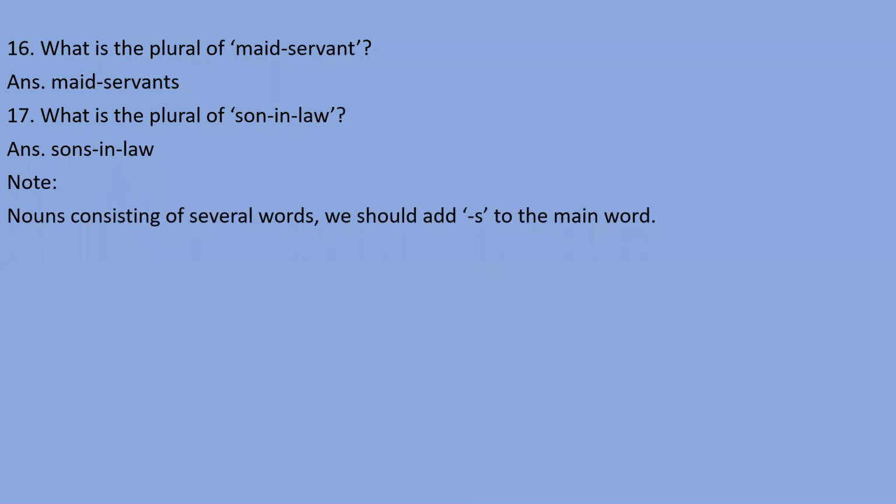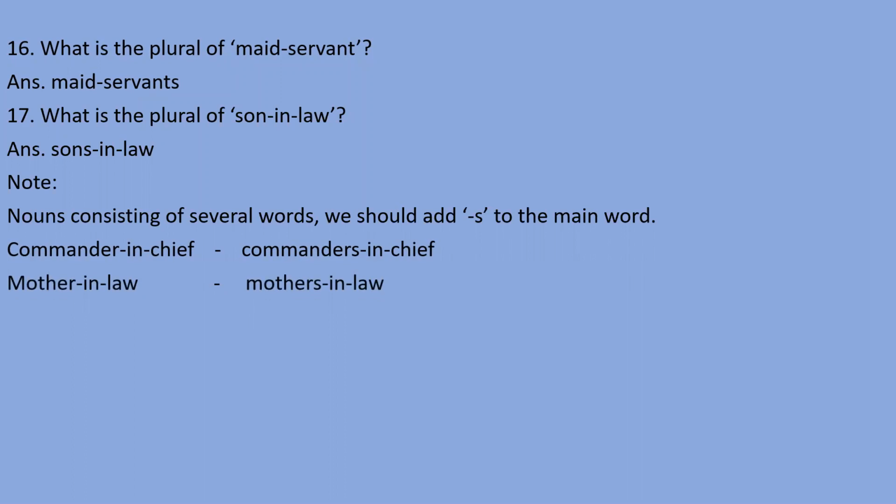For nouns consisting of several words, we should add s to the main word, right? Like commander-in-chief, commander is the main word, so commanders-in-chief. Mother-in-law, mother is the main word, so I need to say mothers-in-law.